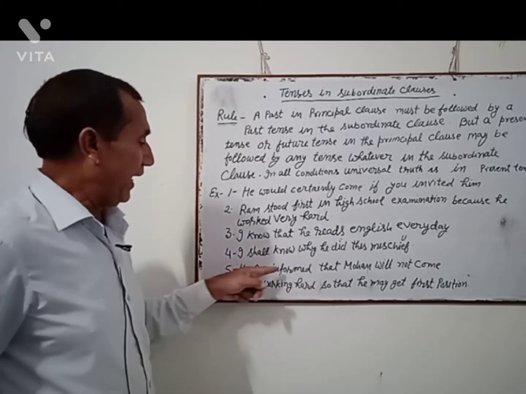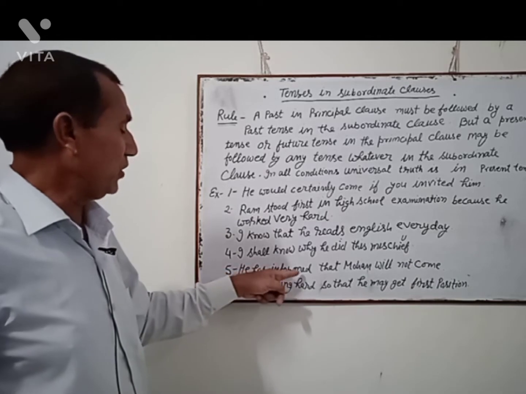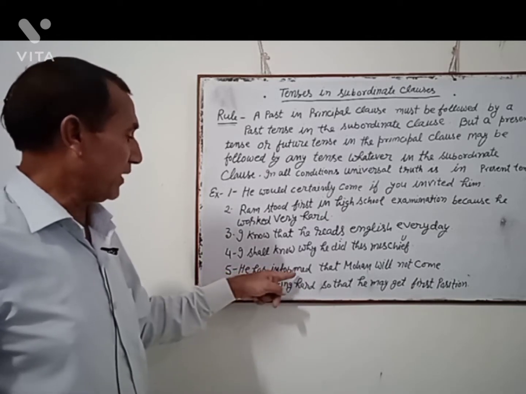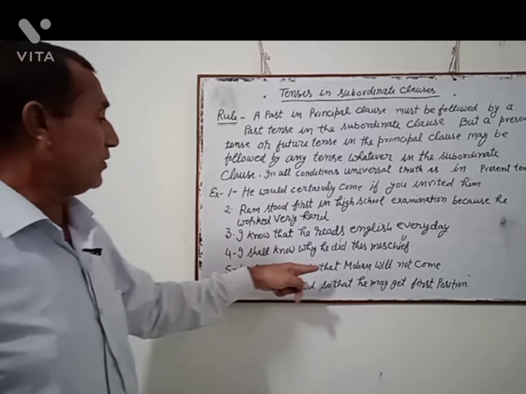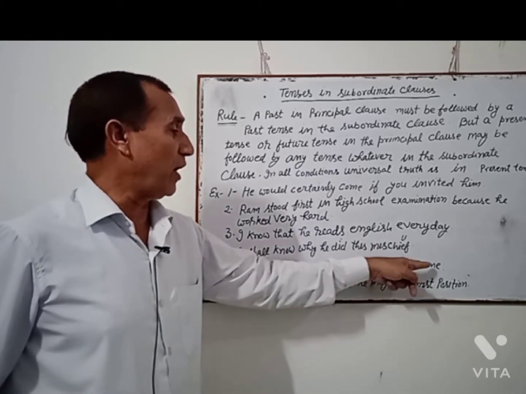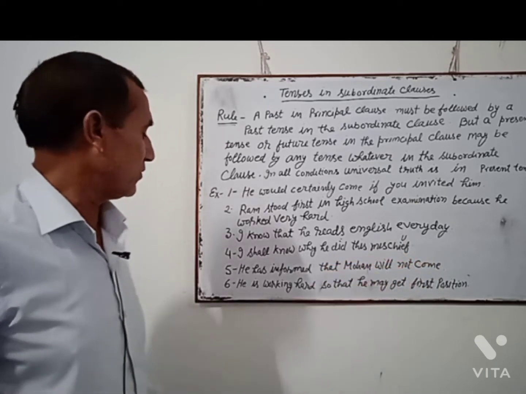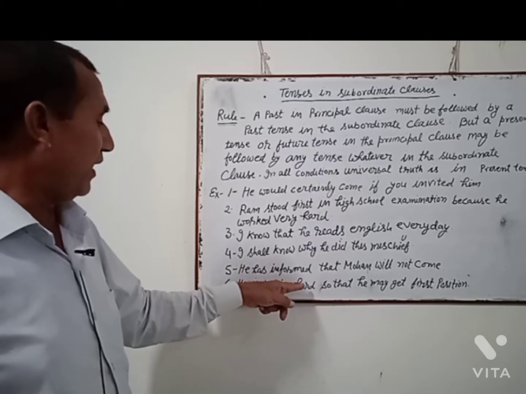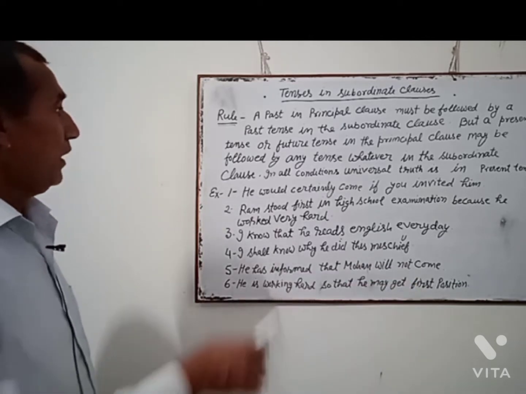Now, he has informed that Mohan will not come. He has informed, principal clause, is in present tense. So, the subordinate clause is also present or in future tense. In this sentence, there is future tense. He is working hard so that he may get first position.